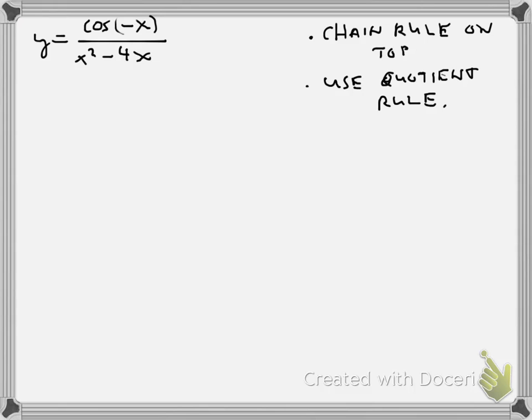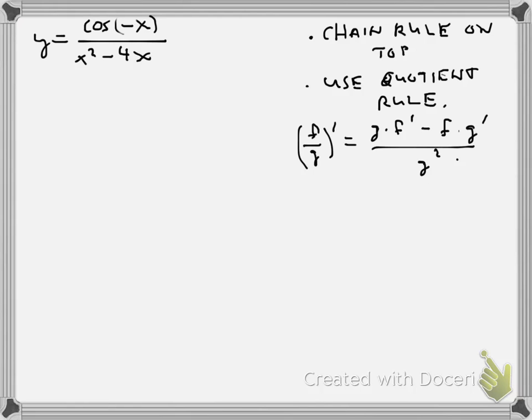And in the quotient rule, if we have f over g and we want to take the derivative of that, the first thing we do is bring the bottom up to the top. We multiply it by the derivative of the top, and then we subtract off the top times the derivative of the bottom, and then we put that all over the bottom squared, right? It's a lot to remember, but if you remember the pattern, it's low d high, high d low, low on the bottom. But we're going to go ahead and start with that.